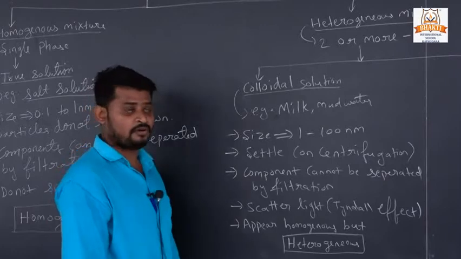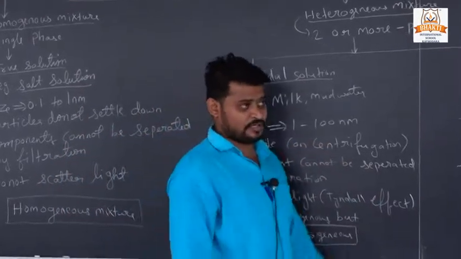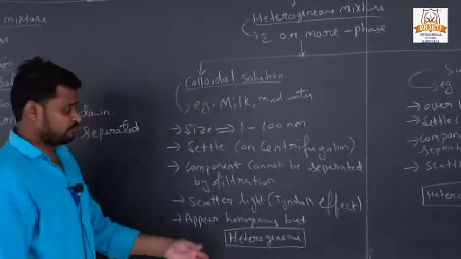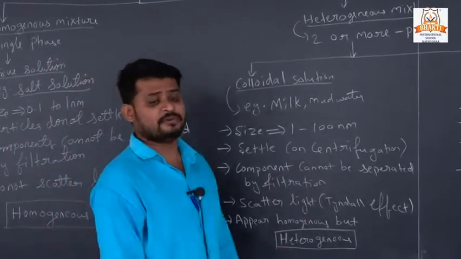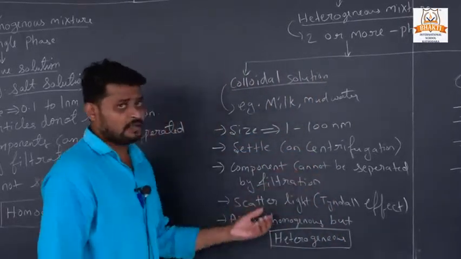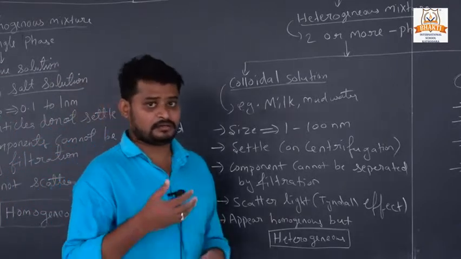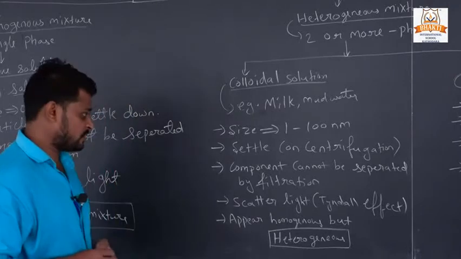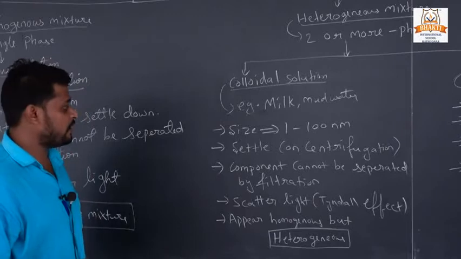Nm means nanometer. It settles down on centrifugation. We will discuss it in our next topic, but I will give you some idea of what centrifugation is. When we spin the milk, all the particles of milk slowly settle down. That is called the centrifugation process. By that process we can settle the colloidal solution.